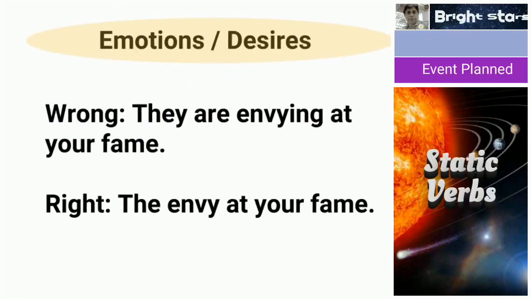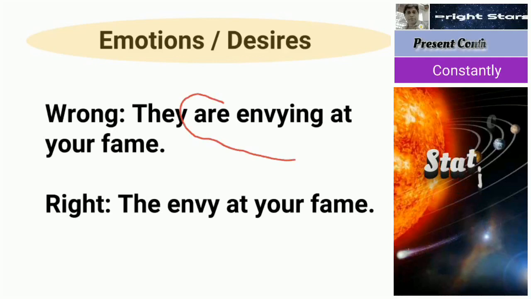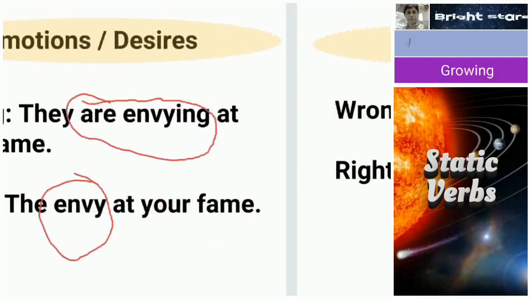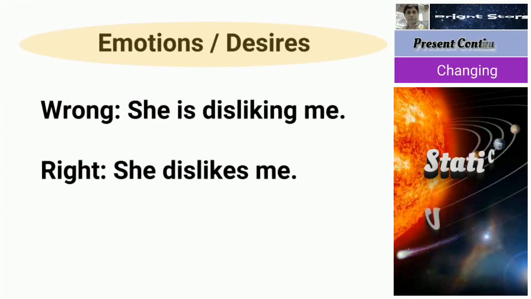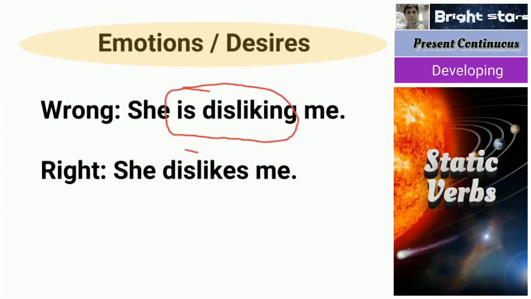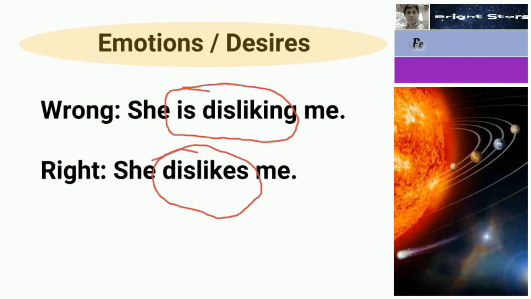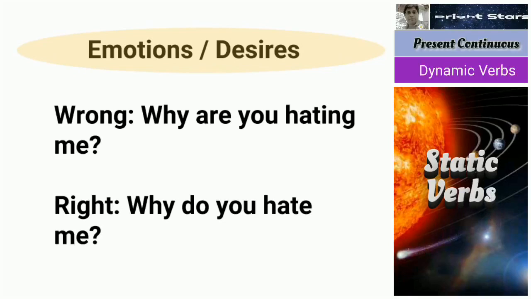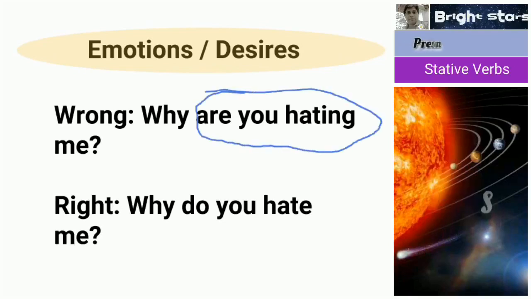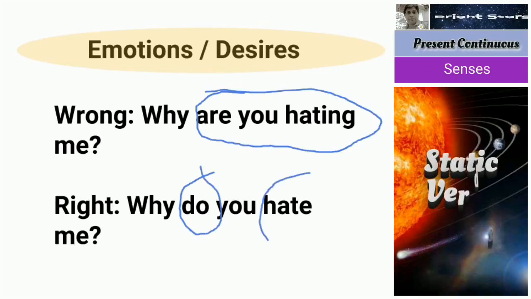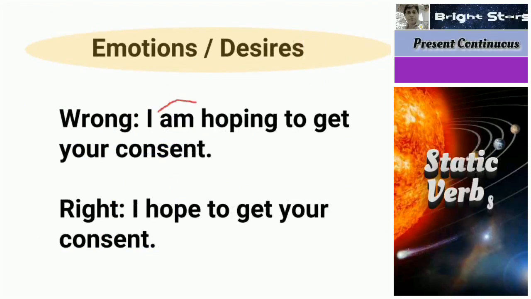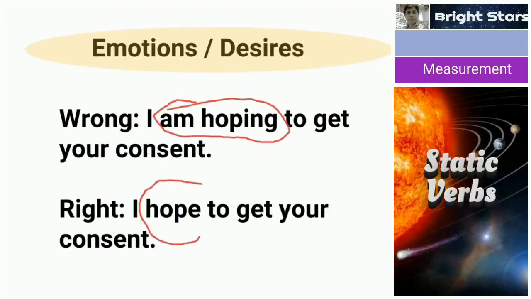They are envying your fame. Envy is for emotions or desires. She is disliking me, wrong. She dislikes me is correct. Why are you hating me? This is wrong. Why do you hate me is correct. I am hoping to get your consent. "I am hoping" is wrong. I hope.